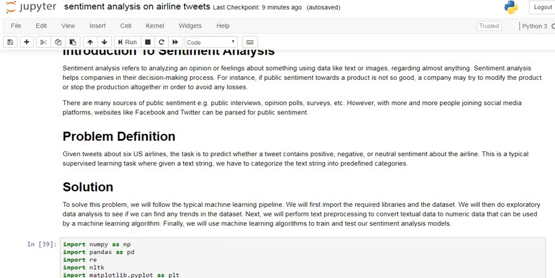Next, we will perform text preprocessing to convert textual data into numeric data that can be used by machine learning algorithms. Finally, we use a machine learning algorithm to train and test our sentiment analysis model. So let's do it practically.